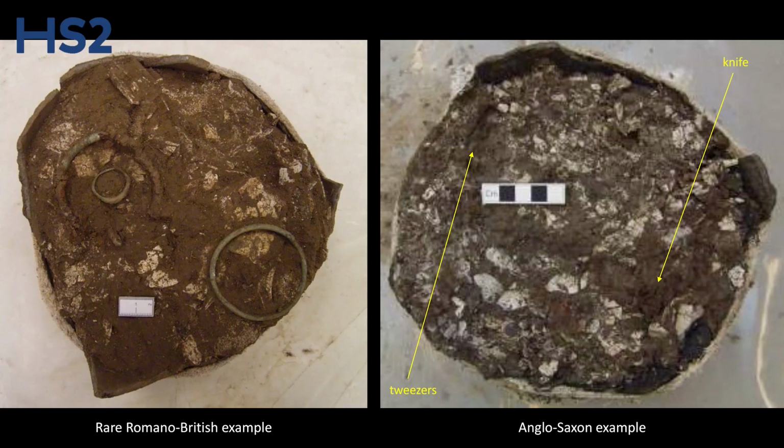These again look like they were placed after the bone, so they were in there as grave goods, not pyre goods. Where you get pyre goods, they tend to be intermixed amongst the cremated bone. They didn't separate it out and put them in separately when they buried them. They just collected it together with the cremated bone. So pyre goods can tell us quite a lot, as can grave goods, about the mortuary rite and the practices that were going on at that time.